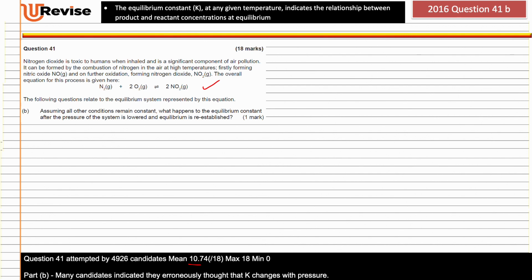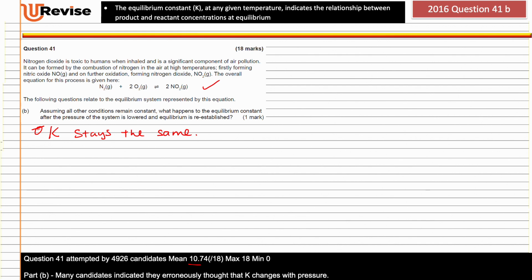Now, the answer to this question: assuming all other conditions remain constant, what happens to the equilibrium constant after the pressure of the system is lowered and equilibrium is re-established? The answer is K stays the same.